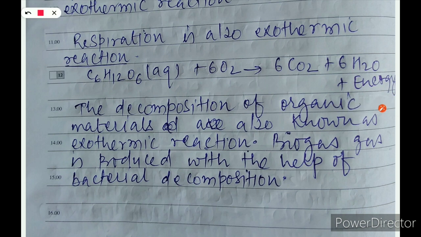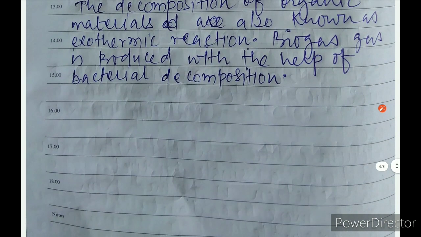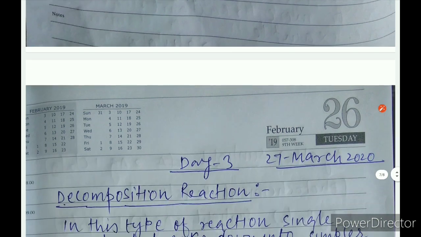The decomposition of organic materials is also known as an exothermic reaction. Biogas is produced with the help of bacterial decomposition. You can see when garbage is thrown nearby, you can feel a much warmer atmosphere there. That is only because decomposition evolves some sort of energy, some sort of heat, and that is why the decomposition reaction is also called an exothermic reaction. Its nature is actually exothermic.